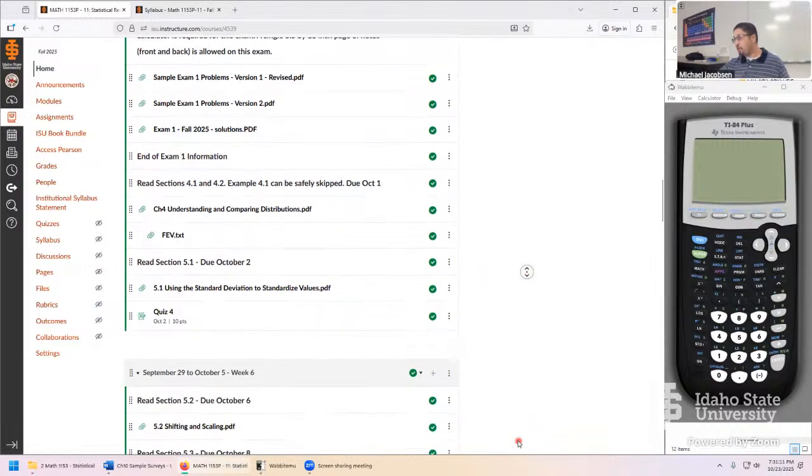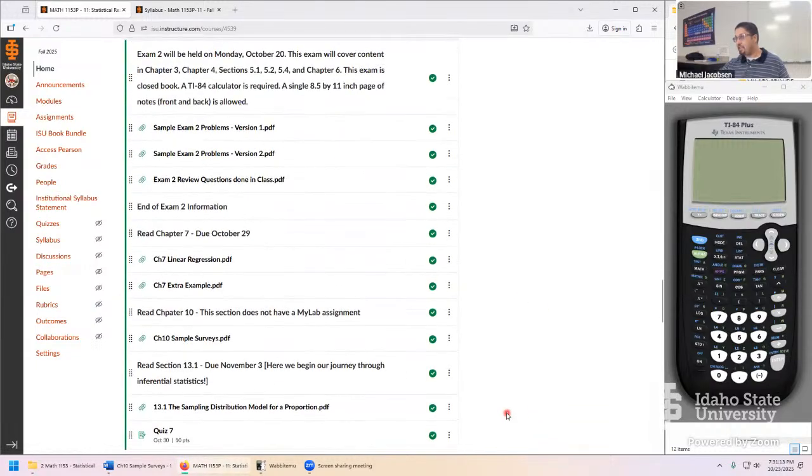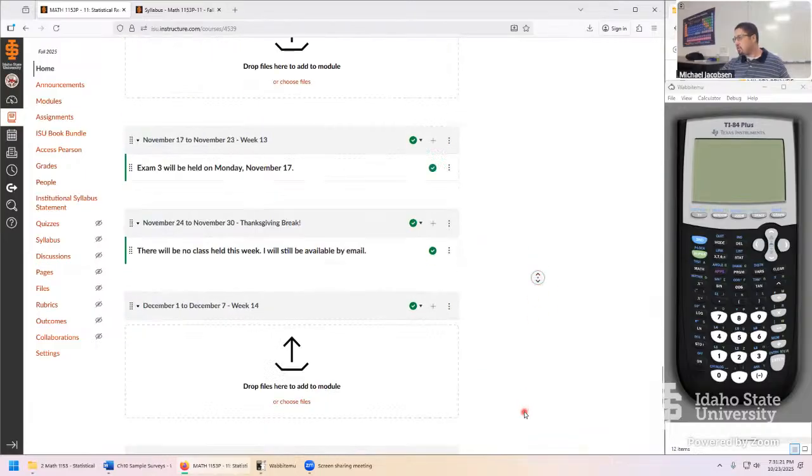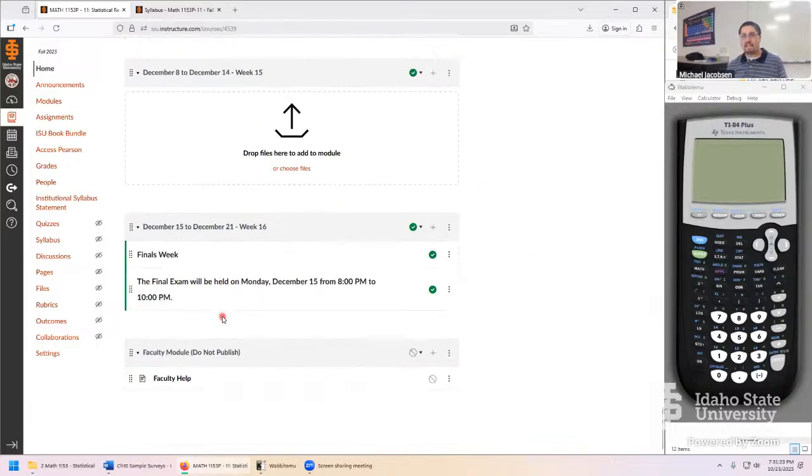We'll also be doing the same kind of thing that we did on all the exams, post a mega list of problems for the final exam review, version 1 and version 2. It is a comprehensive exam, but I can't ask every single question this semester. So you'll have a pretty good idea of what's going to be included on the exam based off what we did on exams 1, 2, and 3. Also put together all of your quizzes as well, and that'd be another thing to keep in mind.